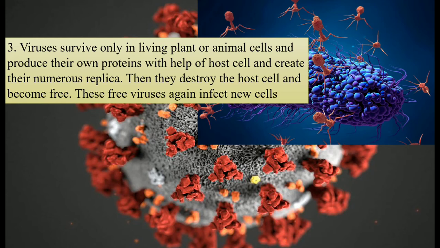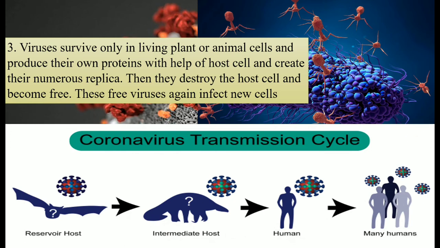They are actually very smart organisms, we could say, because they start destroying the host cell. Means they first attach to our body, they enter into our body, they go into the particular region, they search for that host cell, they attach themselves there, they try to multiply themselves, acting like they are part of it, and then they start to destroy the host cell and become free. These free viruses again infect new cells, means the remaining cells which are there in that region, they try and infect those cells also.